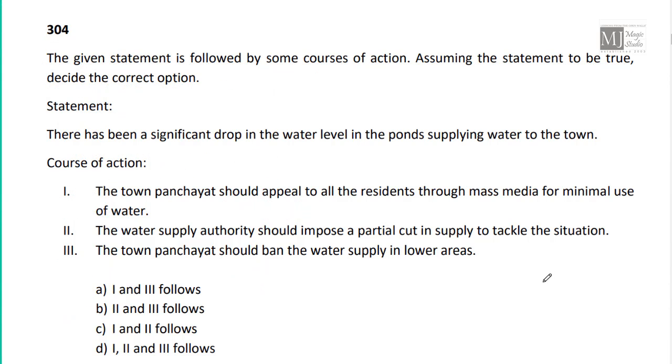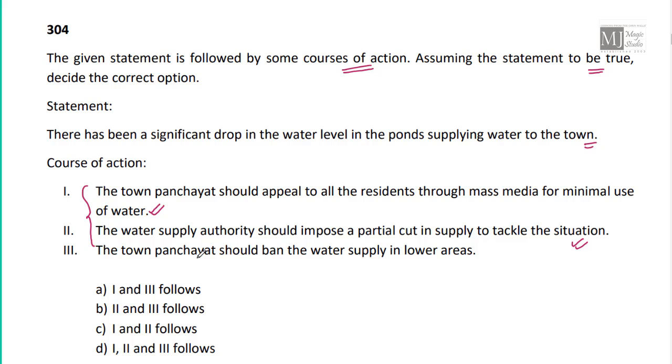The given statement is followed by some courses of action. Assuming the statement to be true, decide the correct option. The statement is: there has been a significant drop in the water level in the ponds supplying water to the town. So the action would be the town panchayat should appeal to all the residents through mass media for minimal use of water. I think this is a decent course of action. The water supply authority should impose a partial cut in supply to tackle the situation. That can also be done. I think a mix of these two should be done.